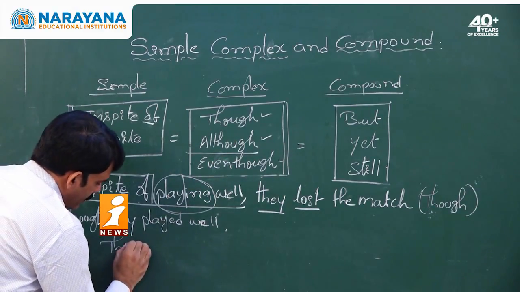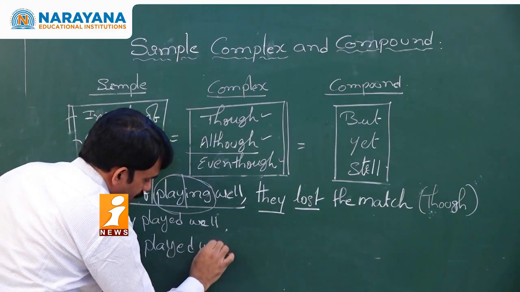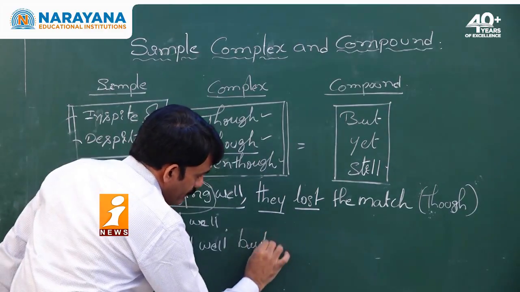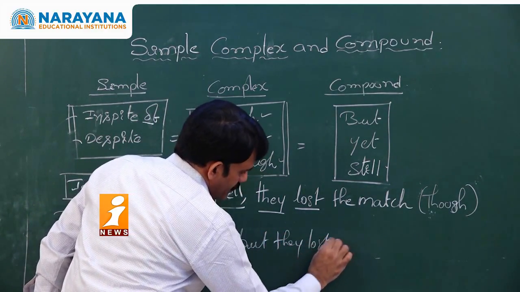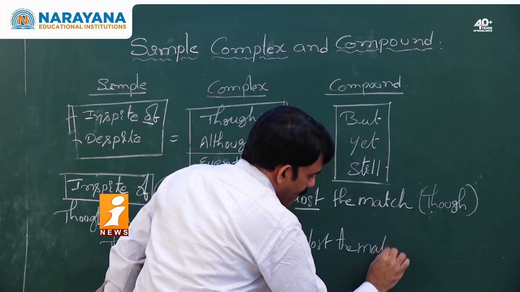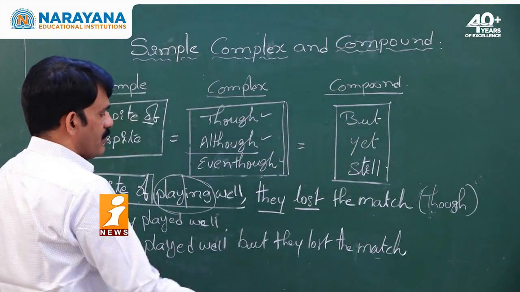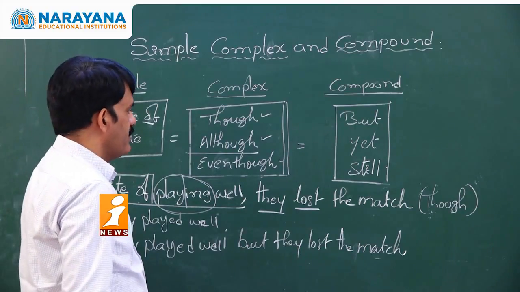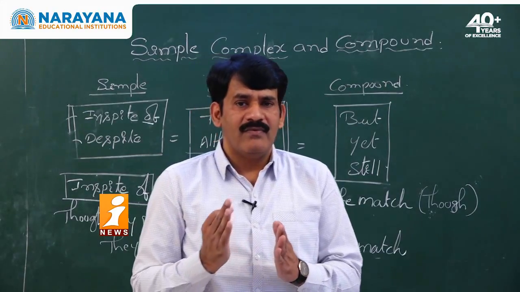So what is the answer? They played well, but they lost the match. This is the answer.